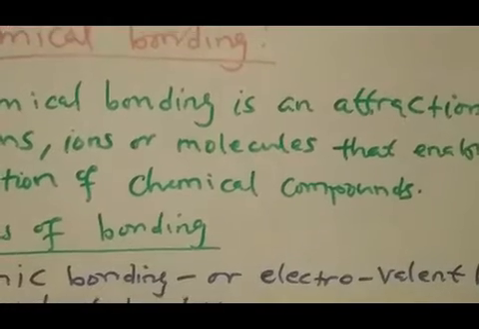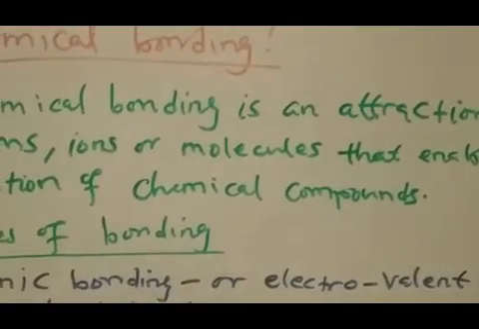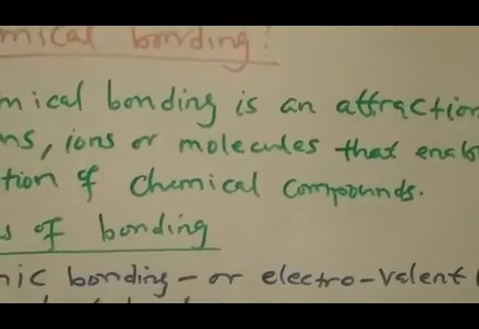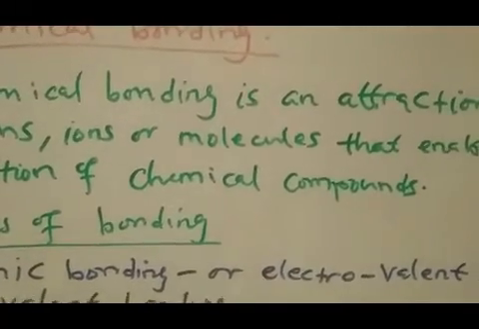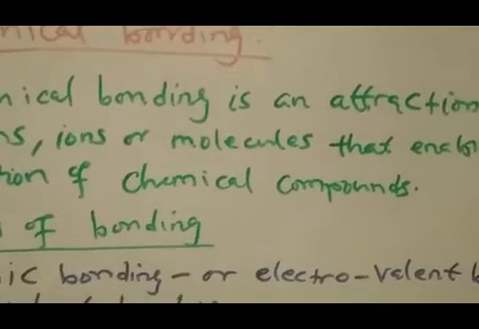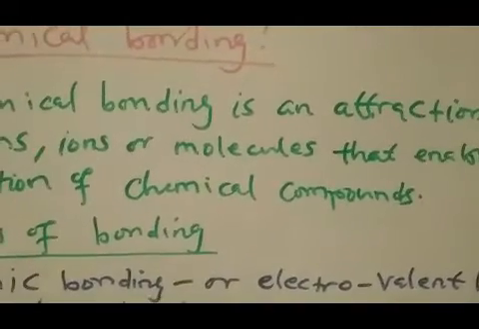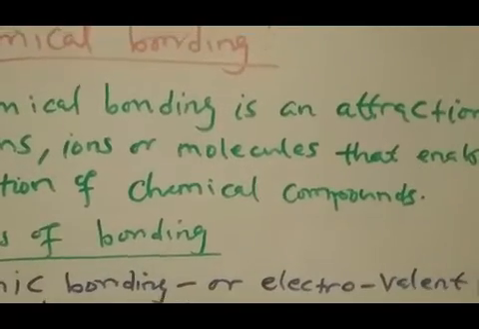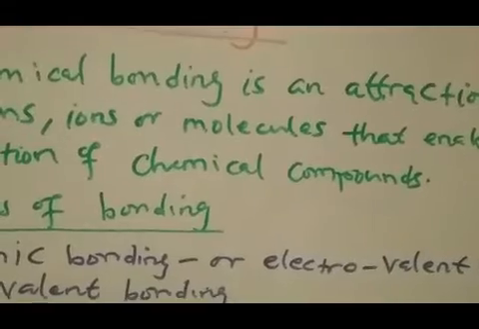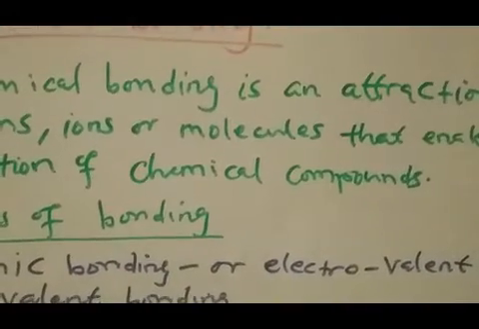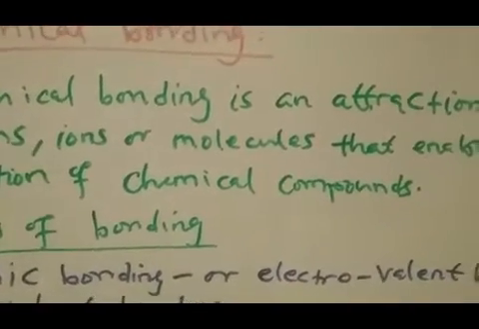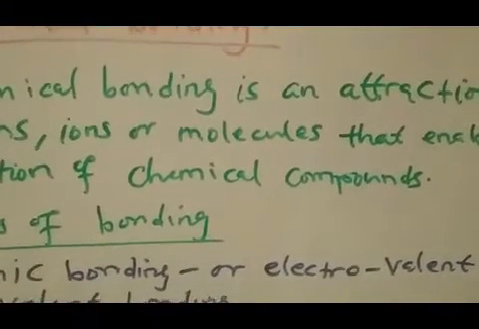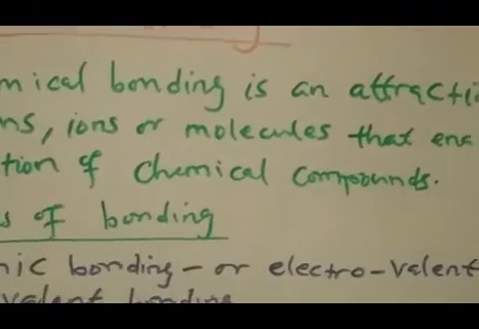When you are in grade 10, 11, and 12, this is very cardinal for you, because once you know how to determine the type of bonding that exists in different substances or compounds, you begin to understand what science is about, and much more about chemical bonding in chemistry.